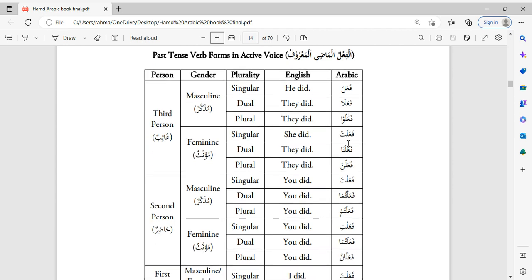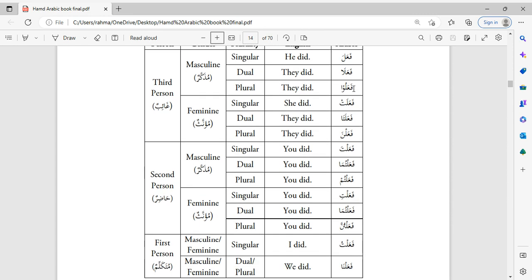So which of the forms of the verb will we be using in the example of Hamid helped Mahmoud? In order to identify which form of the verb to use, we look at the doer of the verb, and depending on who the doer is, we will know which form to use. In the example, Hamid is third person, masculine, and singular. Hamid is one person, he's a male, and we're talking about Hamid in the third person. So we will use this form here, fa'ala. So it'll be nasara.